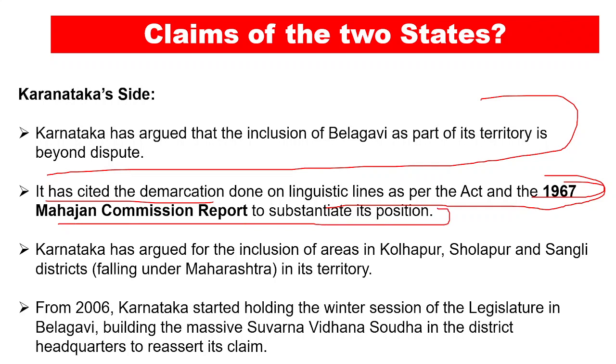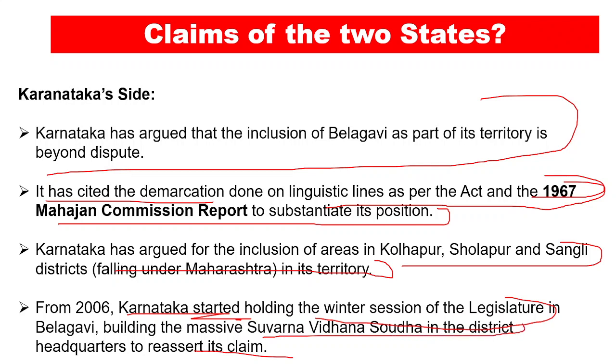Karnataka has argued for inclusion of areas in Kolhapur, Sholapur and Sangli districts falling under Maharashtra in its territory, and from 2006 Karnataka started holding the winter session of the legislature in Belagavi, building the massive Suvarna Vidhan Saudha in the district headquarters to reassert its claim over that particular area, right? So these are basically the Karnataka side and the Maharashtra side claims.